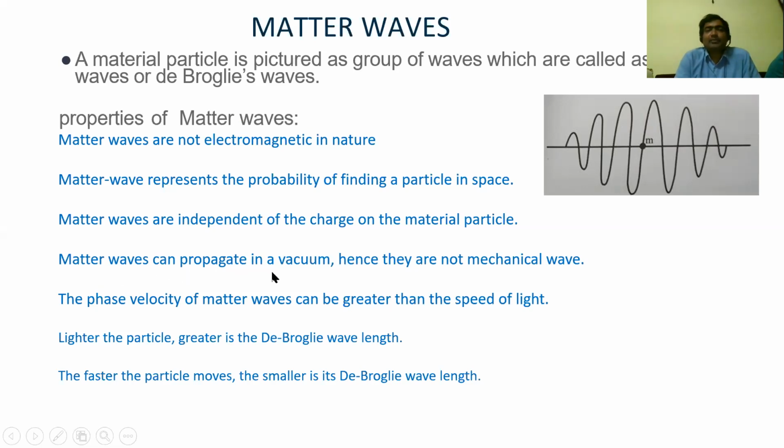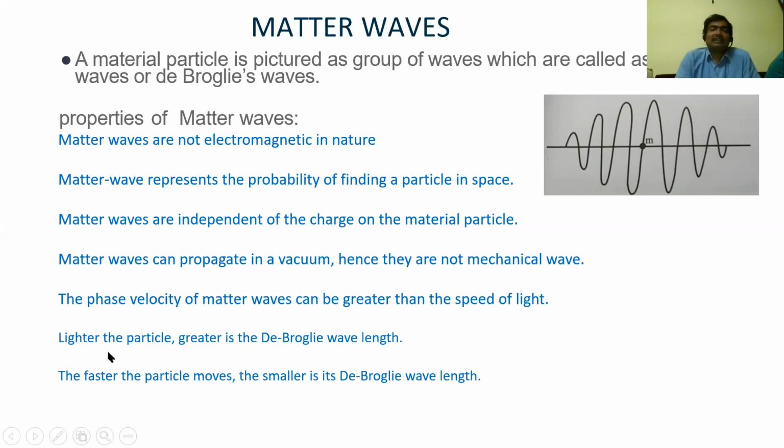Matter waves can propagate in vacuum, hence they are not mechanical waves. This is an obvious reason from the process. The phase velocity of matter waves can be greater than the speed of light. Of course, later it is corrected by the concept of group velocity of the matter waves.